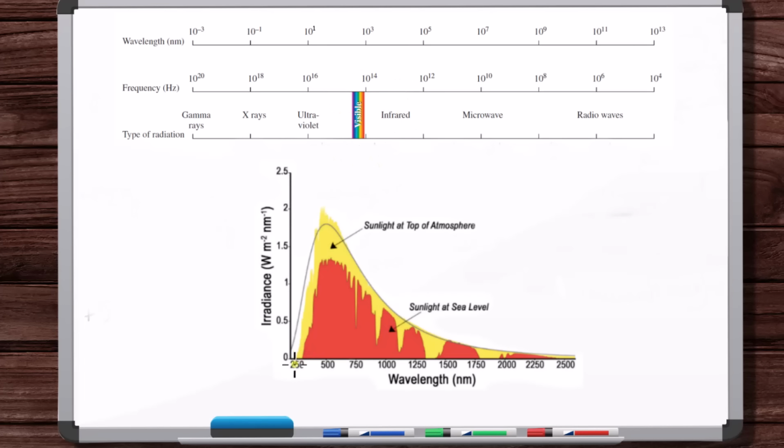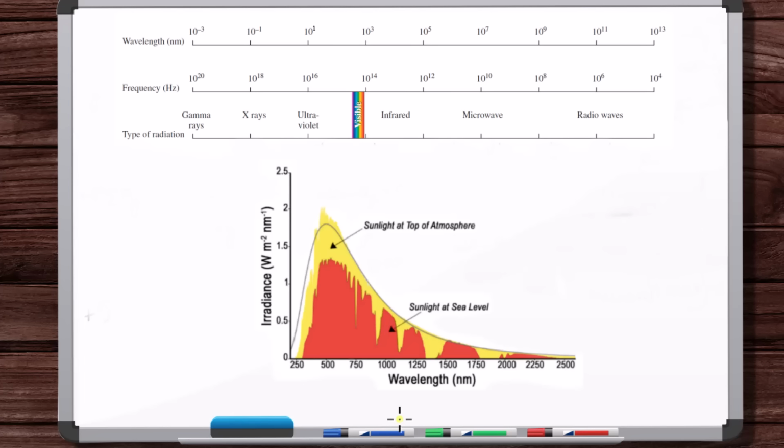Okay, so here is the emission spectrum of the sun. The emission spectrum meaning, we've got an intensity of radiation here, and then as a function of wavelength. And here's the curve, and you've got the yellow and the red together. That's all of the radiation coming from the sun. And then the red is just what reaches sea level. So all of this yellow doesn't get through the atmosphere.